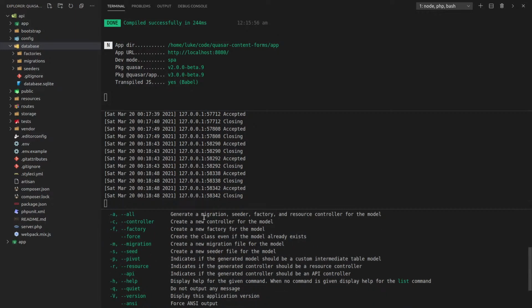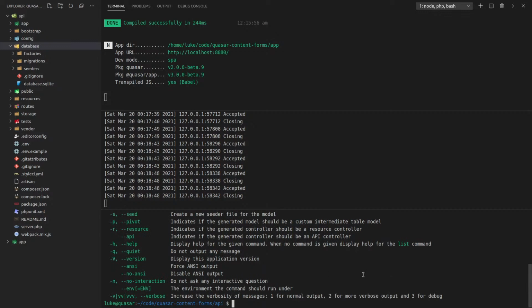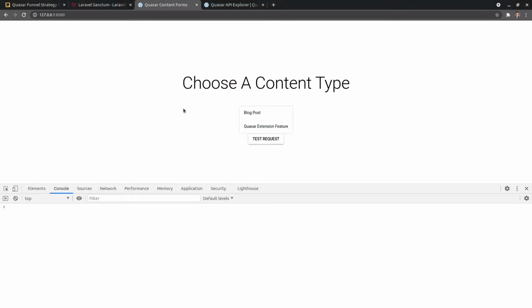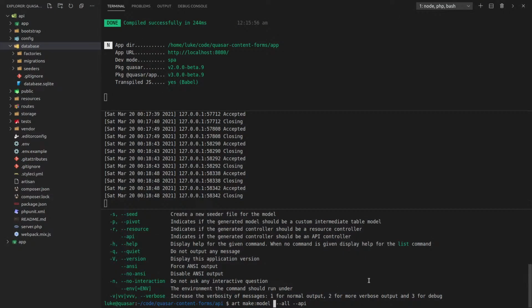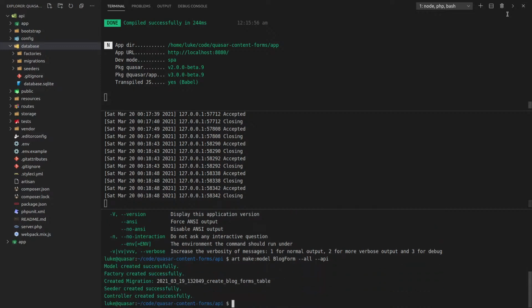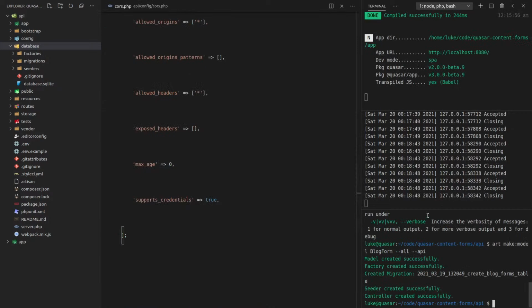We've got OR, so that'll create a migration, seeder, factory, resource controller. Can I say OR and add the API flag? Let's find out. Make model, OR, and then API, and I'm going to call this, it's for a blog post. So how about we call this blog form or post form? No, blog. I think blog is more specific for what we actually want to create here. Okay, nice. We've got that.